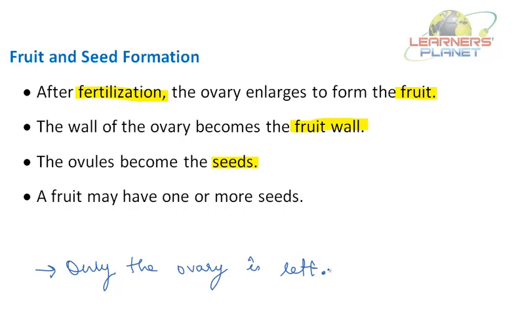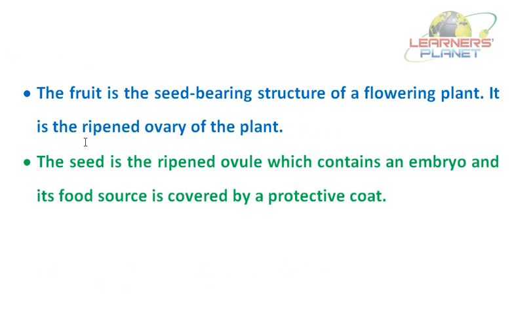So what is the actual definition of the fruit? Let us see. The fruit is the seed-bearing structure of a flowering plant.